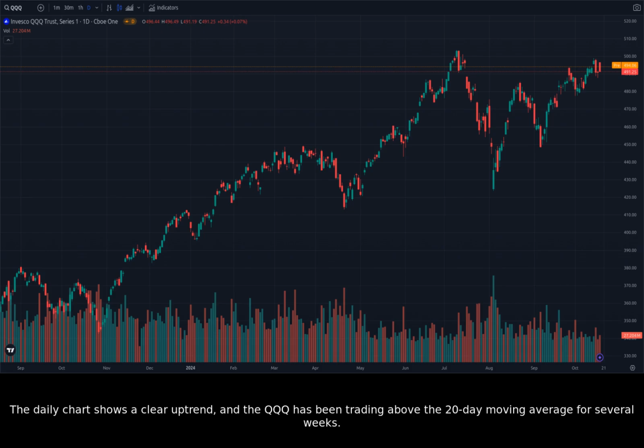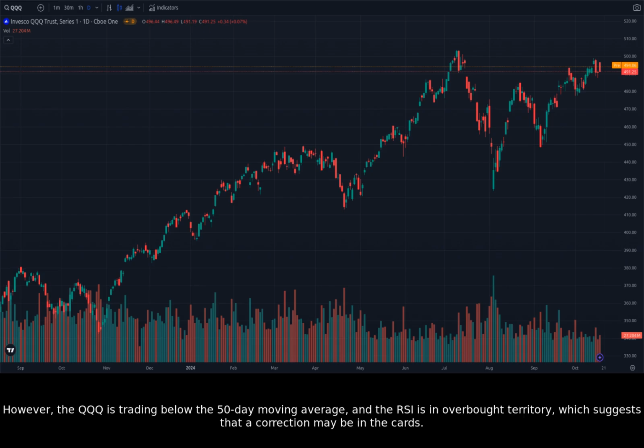The daily chart shows a clear uptrend, and the QQQ has been trading above the 20-day moving average for several weeks. However, the QQQ is trading below the 50-day moving average, and the RSI is in overbought territory, which suggests that a correction may be in the cards.